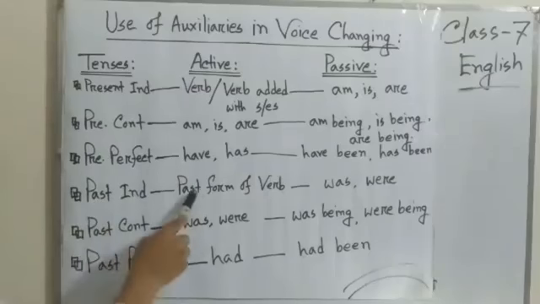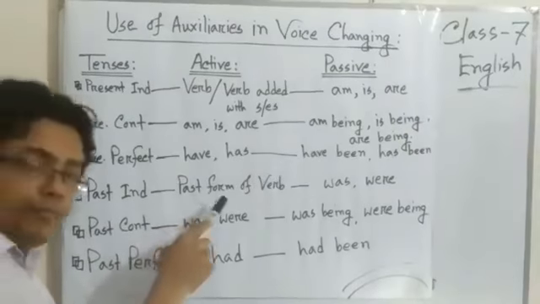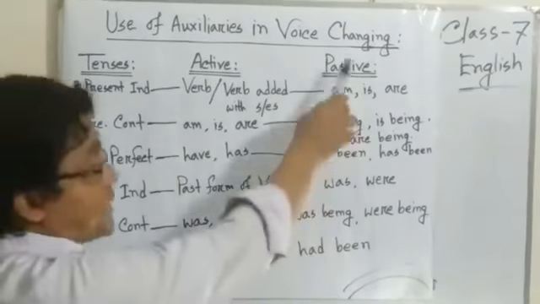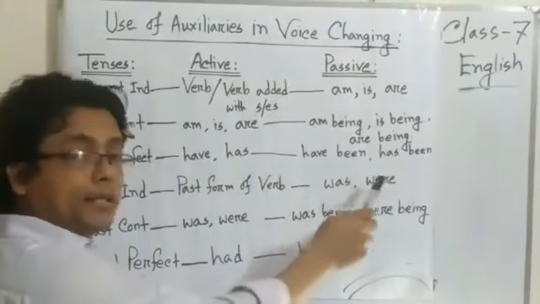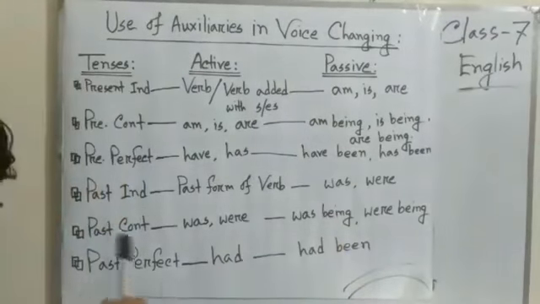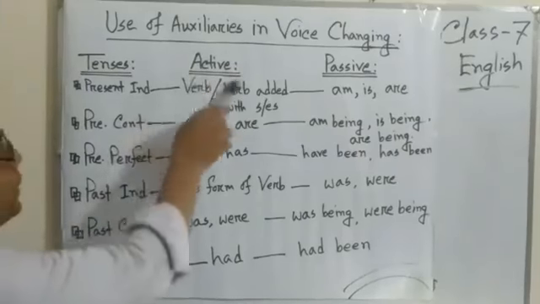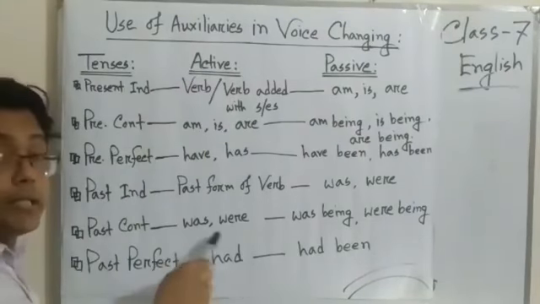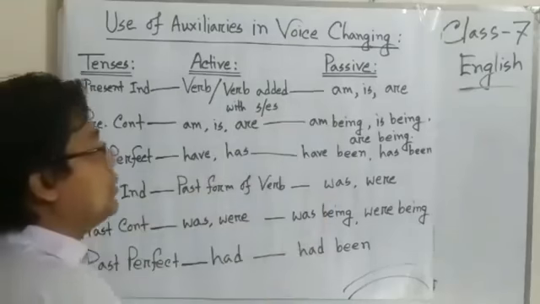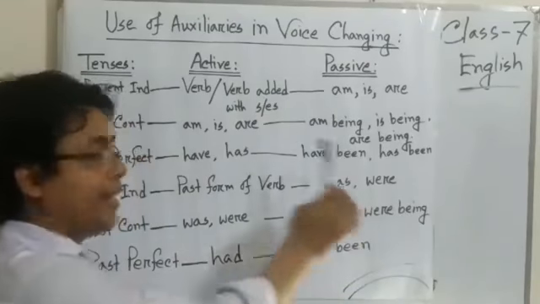Past indefinite: normally the past form of the verb, but in passive we have to use was or were according to the subject. Past continuous: in active we use was or were; in the passive, was being, were being.